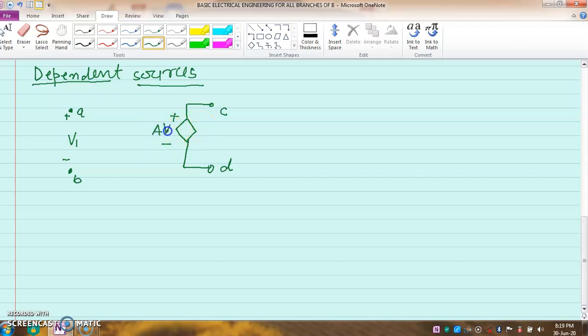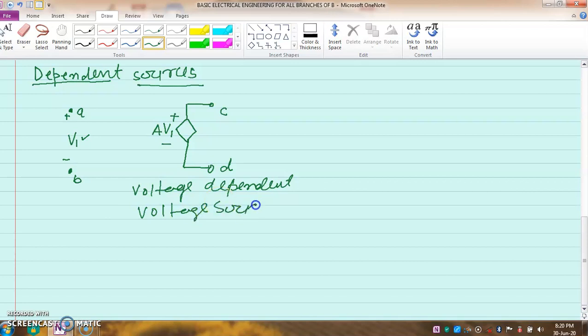Here I write A V1. So the voltage at this point depends on the voltage between A and B. This is called a voltage dependent voltage source.